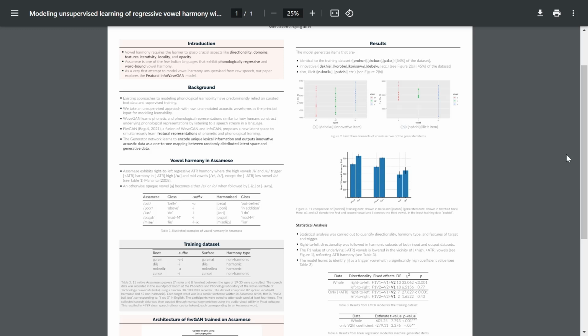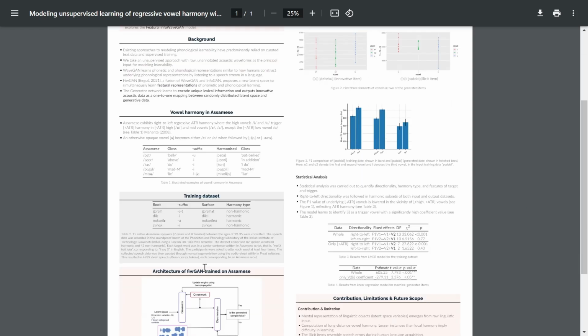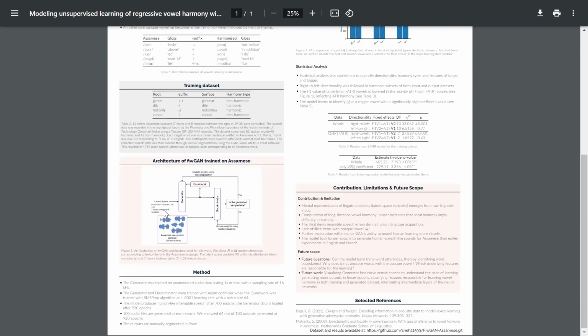The model at hand is the featural InfoWaveGAN model, where three deep convolutional networks play a minimax game where one's loss is another's gain. The generator takes latent vectors as input and produces some fake data, which then goes to the discriminator. The discriminator has access to both the real data and the fake data to distinguish between the realness and the fakeness of the output.